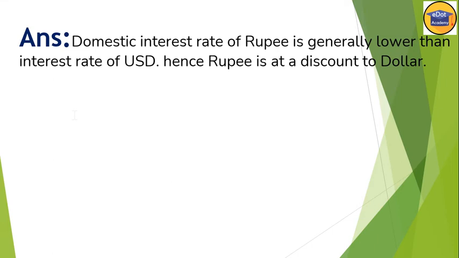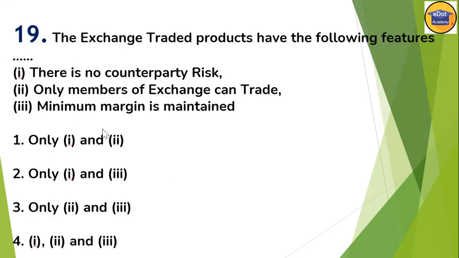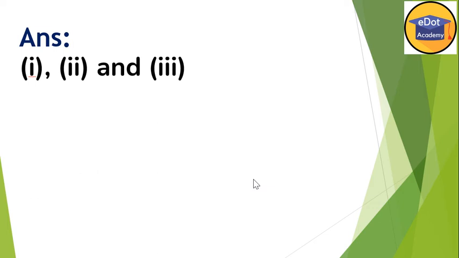Now next question here. Exchange traded products have the following features. Whatever product is traded on an exchange, in India we have NSE and BSE, there is no counterparty risk. Yes, correct, because the exchange is involved here. Only members of the exchange can trade is also correct because registered members are there. Minimum margin is maintained is also correct. So all three options, 1, 2, 3, are correct here.